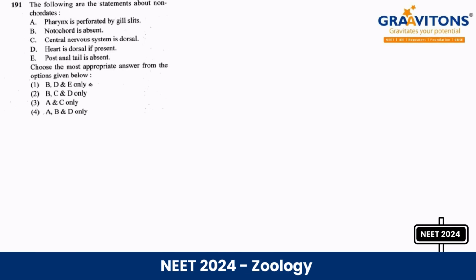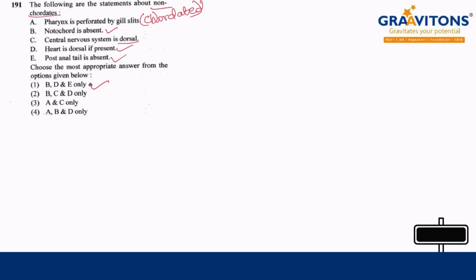191. The following are the statements about non-chordates. Here the answer is A, B, D and E only. This is a chordate character, isn't it? Chordate character. Then next one, notochord is absent. Yes, it is absent. Central nervous system is dorsal. It is wrong. Heart is dorsal if present. For us the heart is ventral, for them the heart is dorsal. Post-anal tail is absent. So B, D, E. This is the answer. Right, next question.